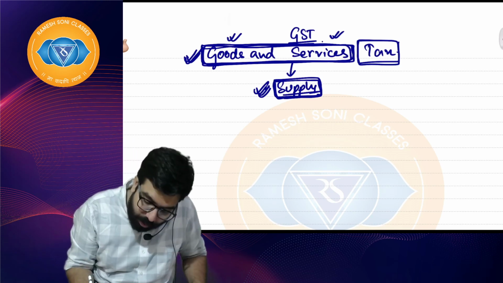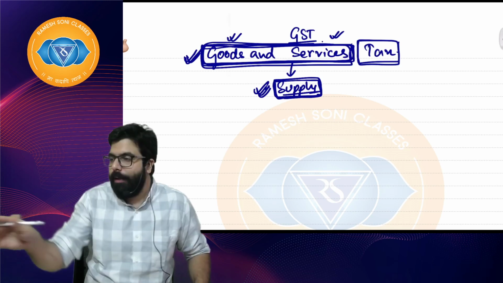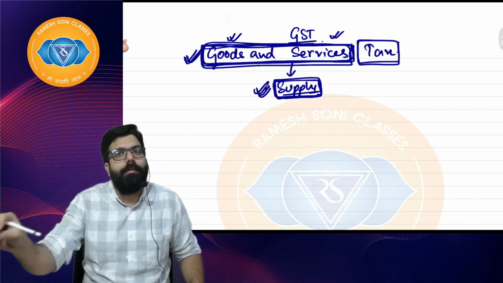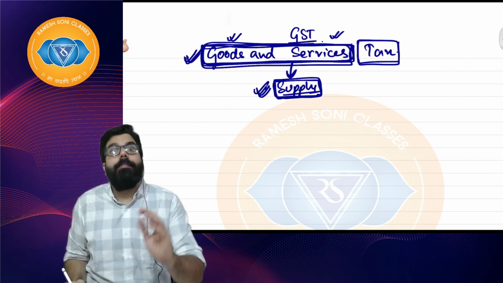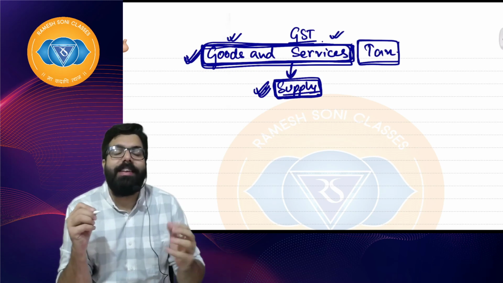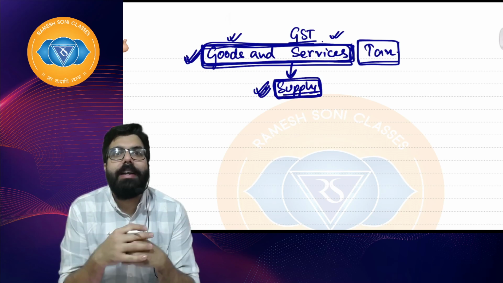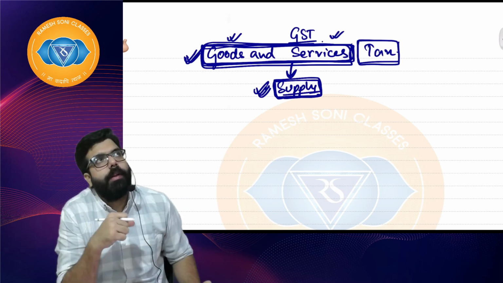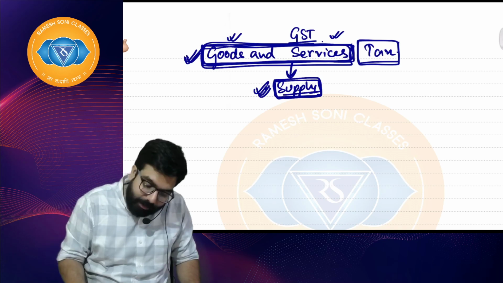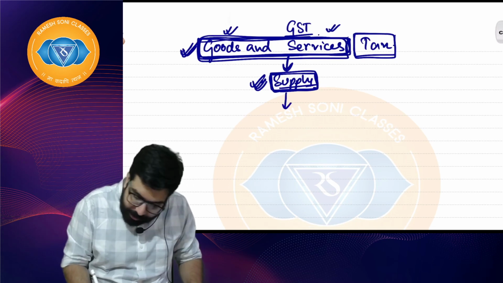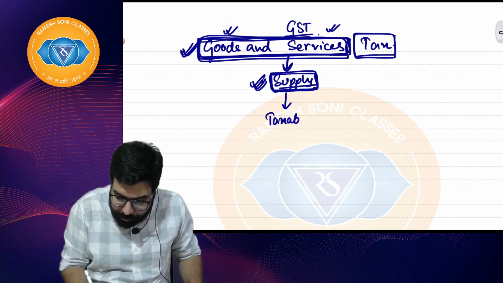Now tell me, goods and service are supplied. He was selling socks on the roadside. You gave him 100 rupees. He gave you the socks. Goods and service were being supplied. But why didn't he charge you GST? He charged you 100 rupees for the socks, but why didn't he charge you GST? You will say, sir, because he is not registered in GST, sir. Yes, Baba, because he is not a taxable person.